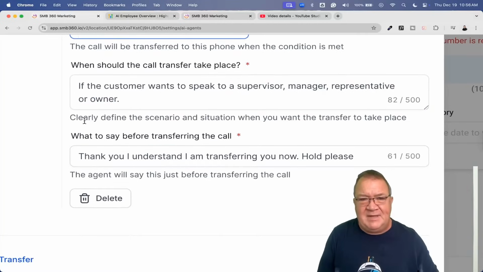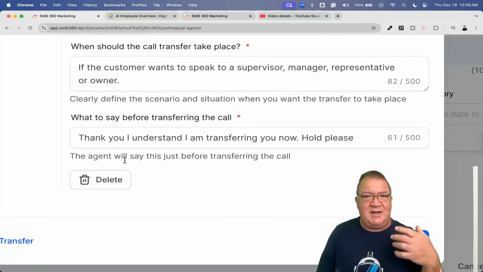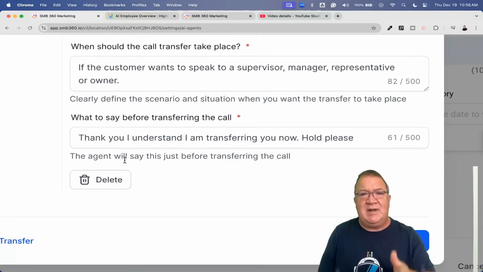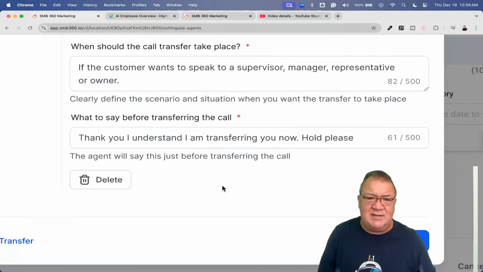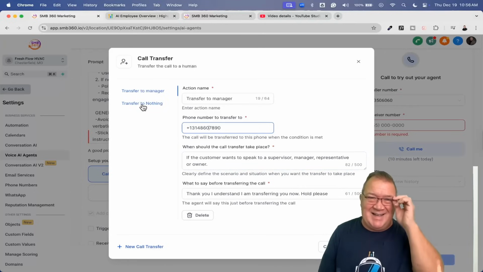So basically, this is what triggers it. And then what do you want the AI agent to say before they transfer? So I just had them put in here, thank you, I understand. So basically acknowledging what they said and saying, yes, I understand. I'm transferring you now. Hold on. Again, you have up to 500 characters here, which I think is rather a lot for this. Now, this right here, we're actually going to test. I'm going to show you how this works. But right now, I do have this one here. This I put in for fun. Literally, guys, I put this in for fun.